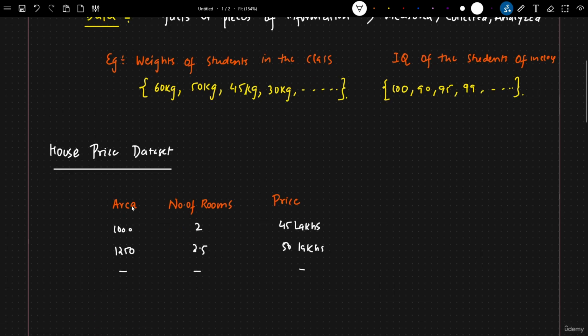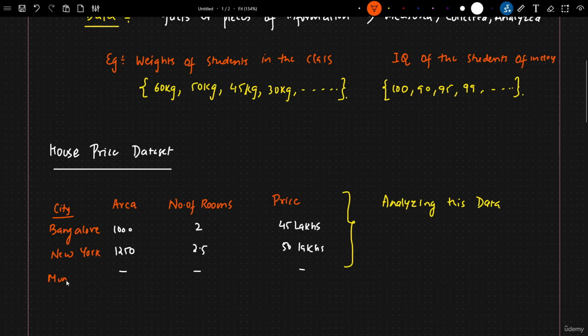When we have this kind of data, as a data analyst or data scientist, we can proceed in analyzing this data, right? We can create some amazing reports. Let's say there is one more feature over here based on city, right? City can be Bangalore, it can be New York, it can be different cities, it can be Mumbai, just as an example. Okay, I know 50 lakhs is a very less amount for New York, but I'm just considering it as an example. So here what we do, we analyze the data.